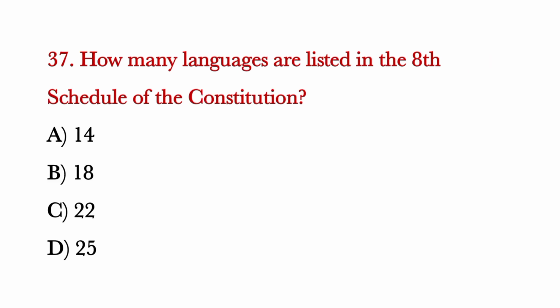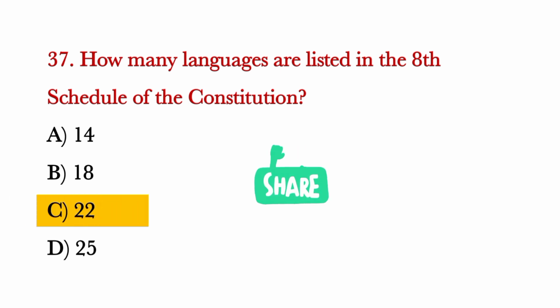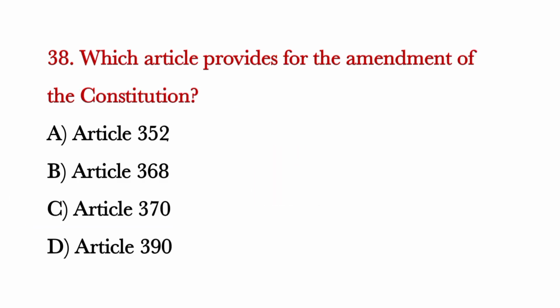How many languages are listed in the 8th schedule of the Constitution? Correct answer is option C, 22. Which article provides for the amendment of the Constitution? Correct answer is option B, Article 368.